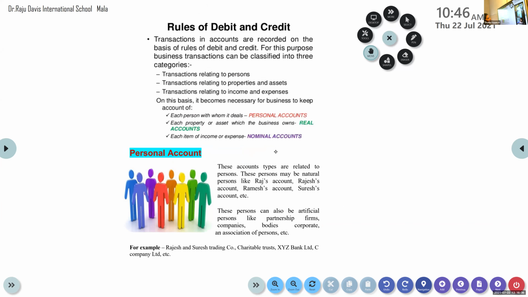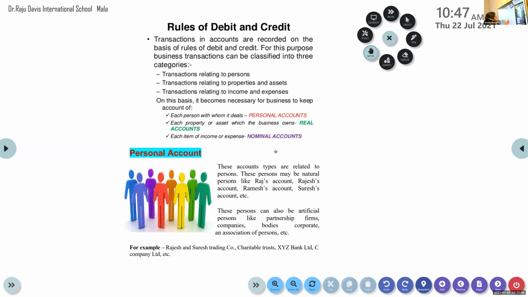So, what is this approach? We are discussing the traditional approach. Under this traditional approach, all the transactions, all the accounts involved, we are dividing into three: personal account, real account, nominal account. And now we are discussing personal account.